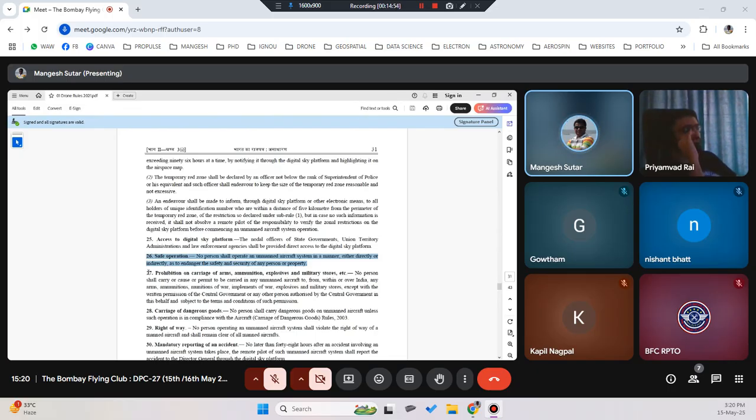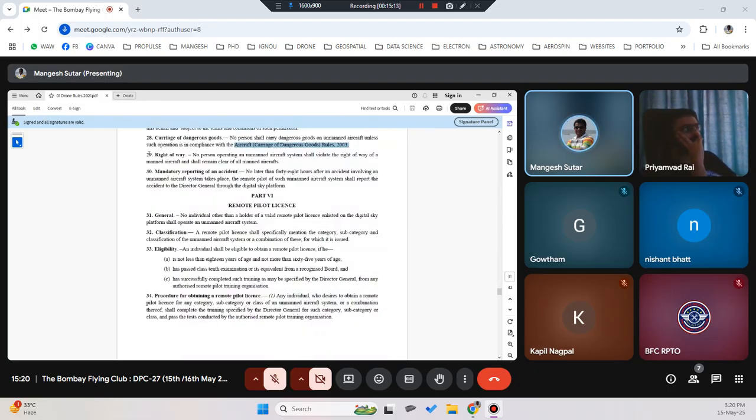Then 27 is prohibition of carriage of arms, ammunition, exclusive of military stores. So you are not authorized to do all these things. Again, carriage of dangerous goods: you can refer to the Aircraft Carriage of Dangerous Goods Rules 2003.